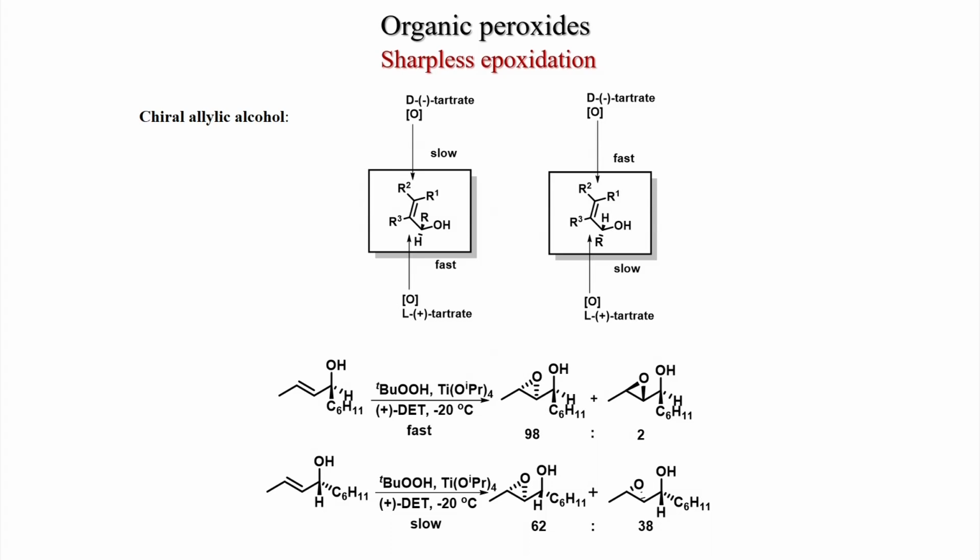Here 62 and 38%. So, this is down and this will be actually up. These two products are formed, but the ratio is not good. Here you get 62% and 38%. In this case there is an option for the plus tartrate to react from the downside, but here the downside is blocked. So, that is why the reaction is much slower and you get a mixture.